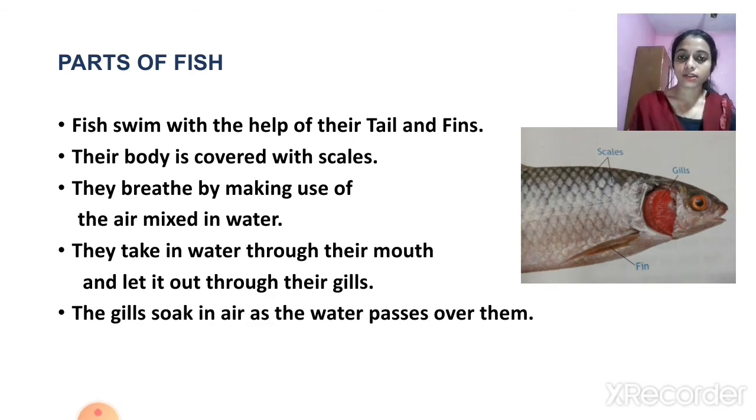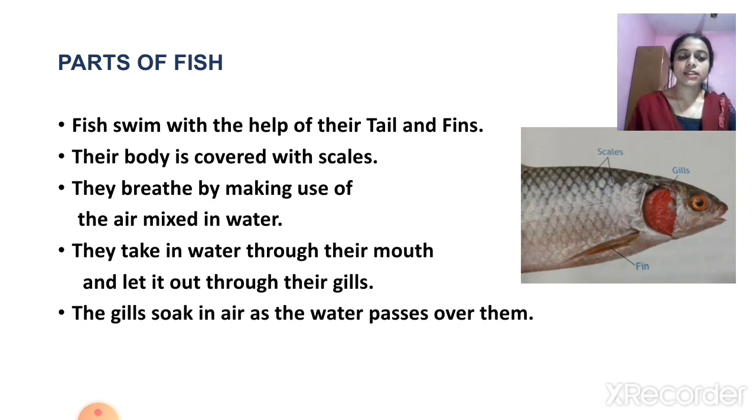We know that fish live in water, and what helps them to live in water are their tails and fins, which help them to swim. Another thing is that their body is covered with scales. And next, they breathe by making use of the air mixed in water. We have studied in the previous chapter that water mixes well with solids, with liquids, and even with gases. And the animals living in water breathe by making use of the air mixed in water.